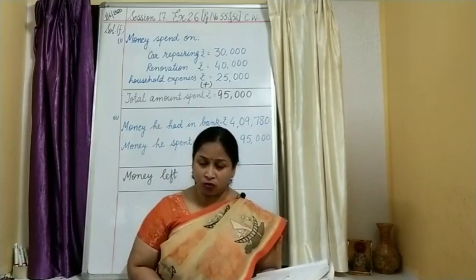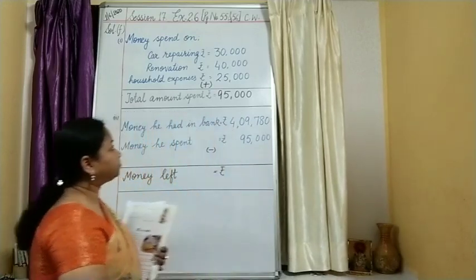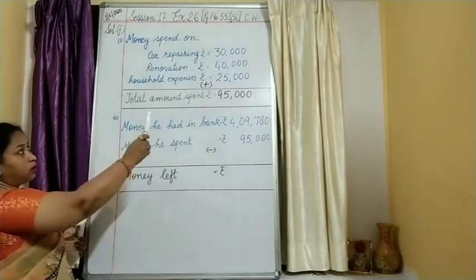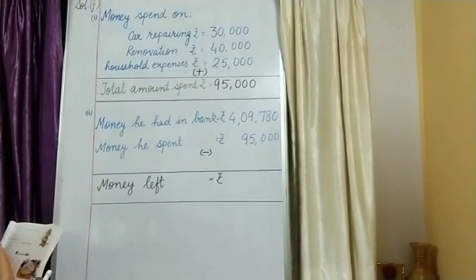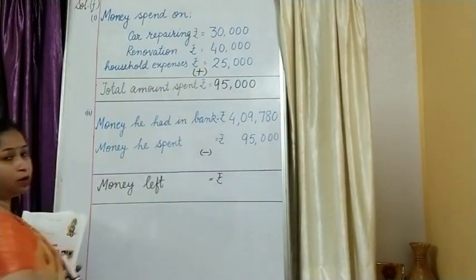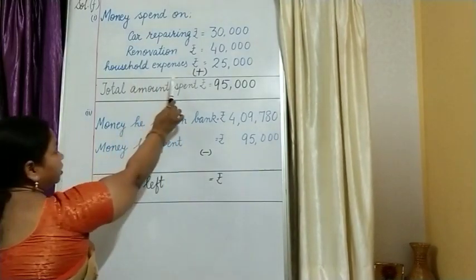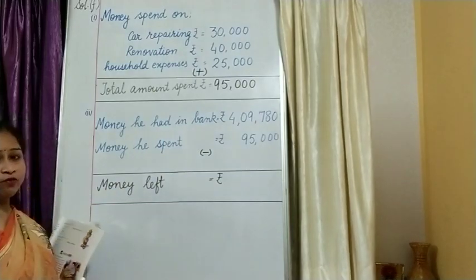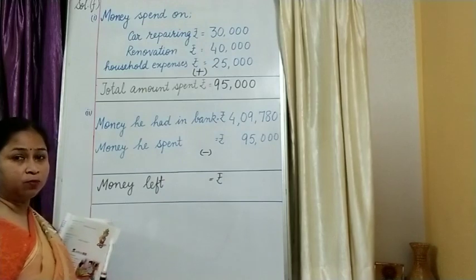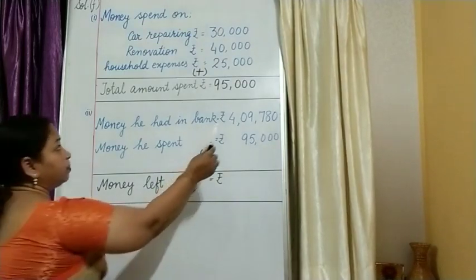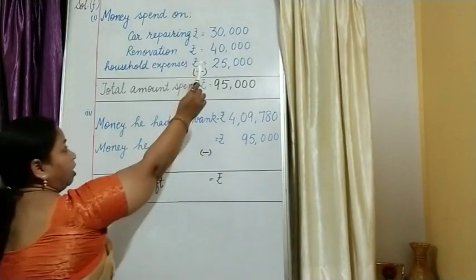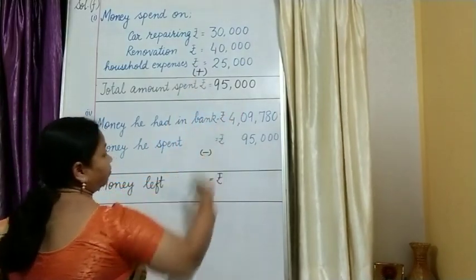As you can see, he has spent rupees 30,000 on car repairing, rupees 40,000 on renovation of his house, and 25,000 on household expenses. To know the total amount spent, we add up all the expenses. After addition you have got 95,000.